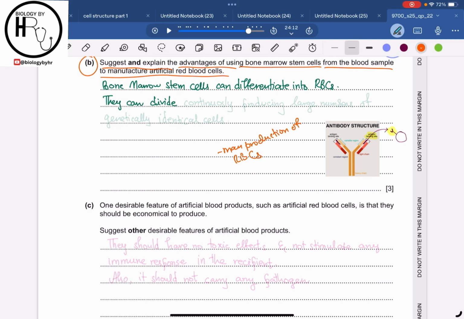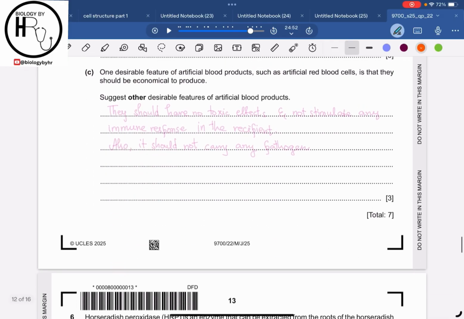You can say that with a relatively small starting population, like we will start with a small population of bone marrow stem cells, they will divide continuously, producing a large number of genetically identical red blood cells. So these two are the advantages of manufacturing cells using the bone marrow stem cells. Then part C.